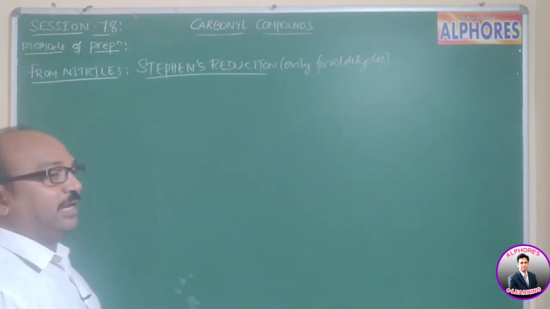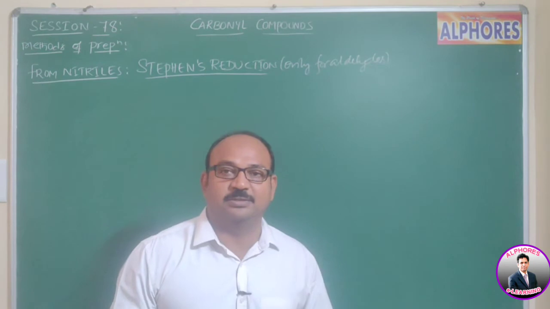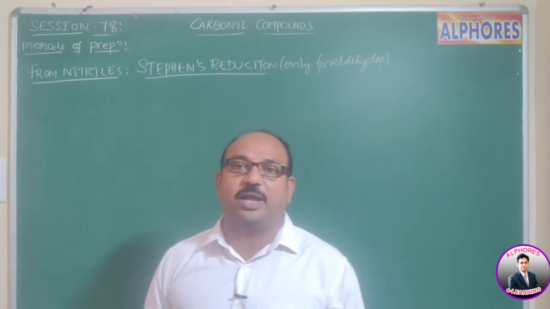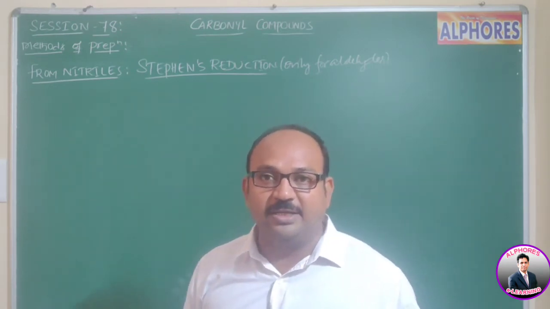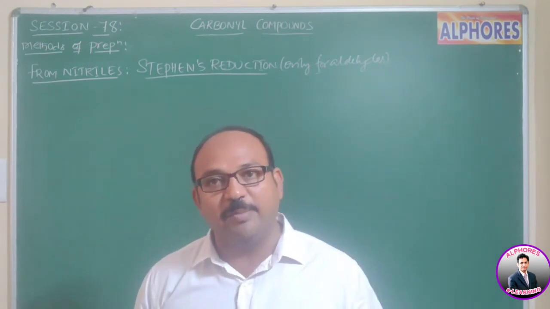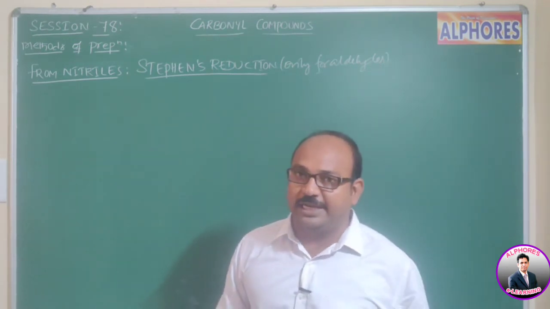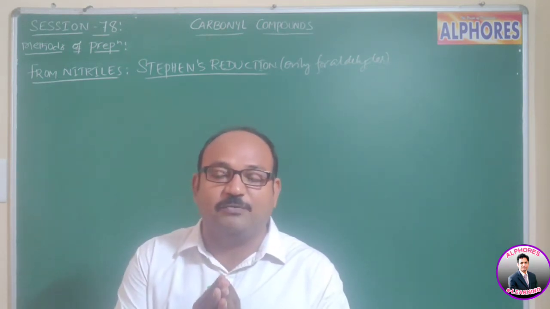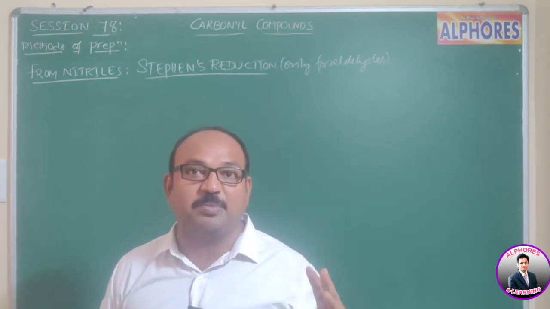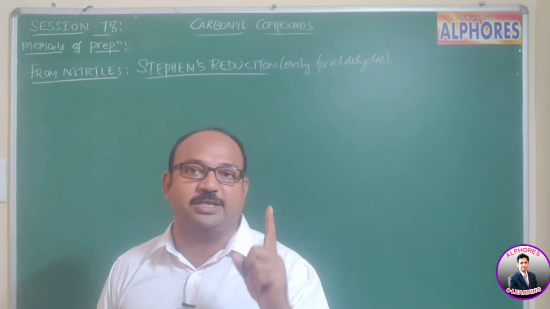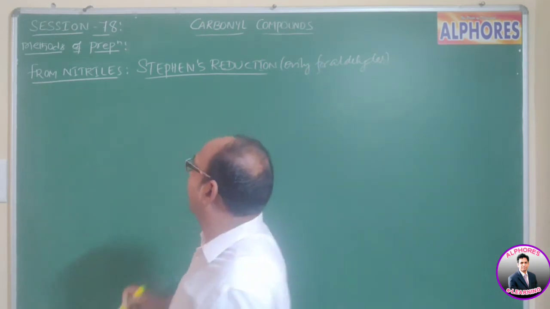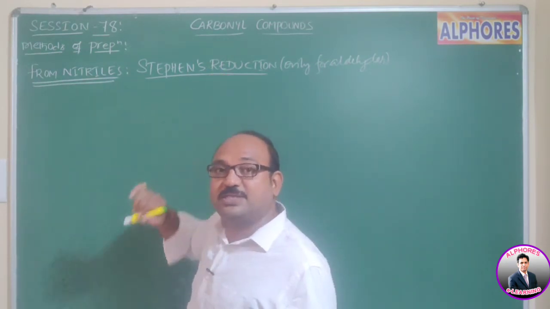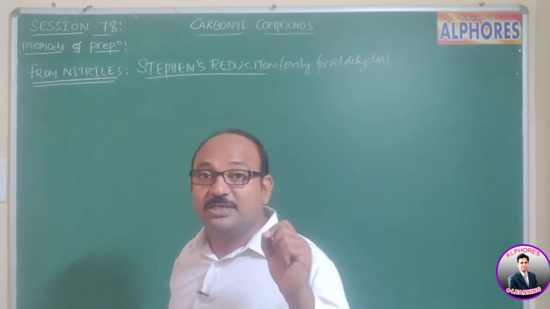Next method is from nitriles. Nitriles upon reduction give imines, and imines upon hydrolysis give aldehydes. But we should be very careful, because the nitrile consists of a triple bond, of which only one pi bond has to be reduced. From nitriles we can prepare only aldehydes, and that method is what we call Stephen's reduction.